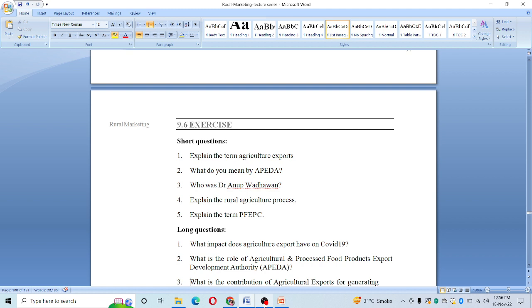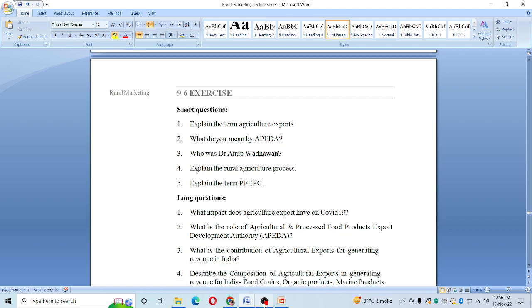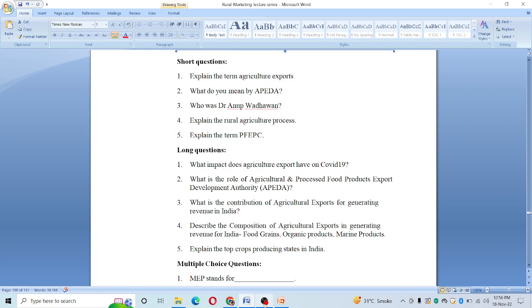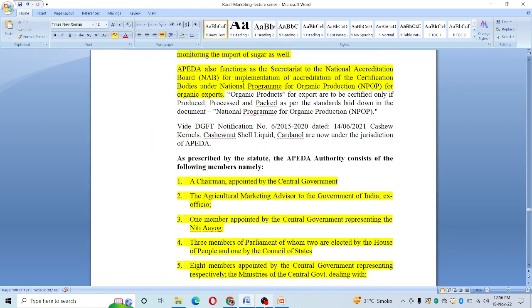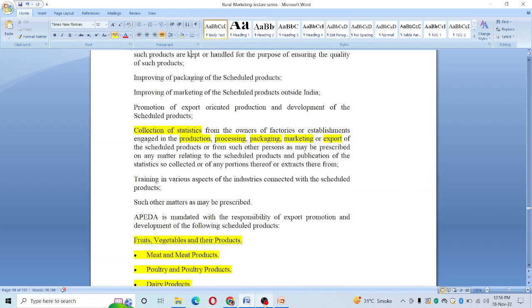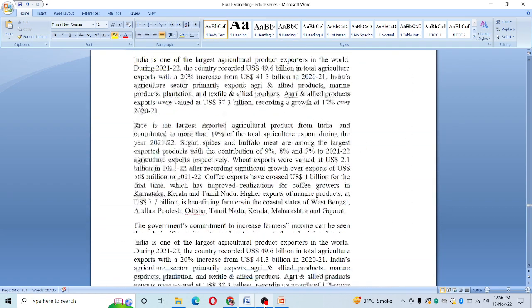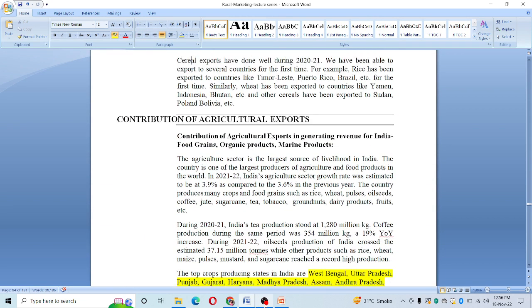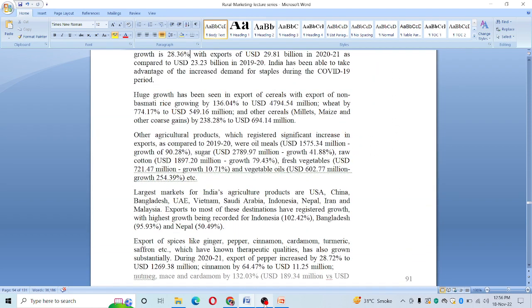So we see the questions. What do you mean by APEDA is one thing. What is the role of APEDA? More specifically in examinations, the role of APEDA has been asked. This is the summary part, and this entire chapter is divided into three areas altogether. One is composition, second is contribution, and third is the role of APEDA.